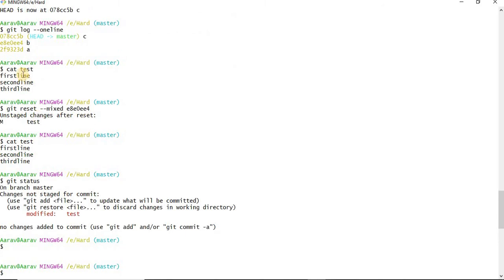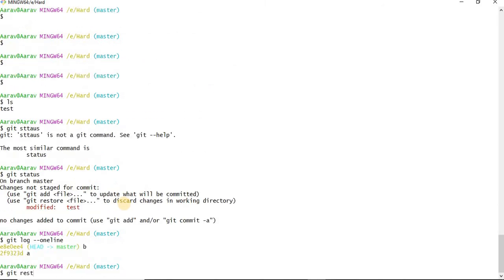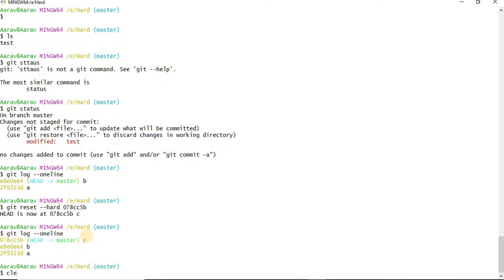Where was that C commit? This was C. git reset --hard with the C commit ID. Okay, enter. Okay, git log --oneline.